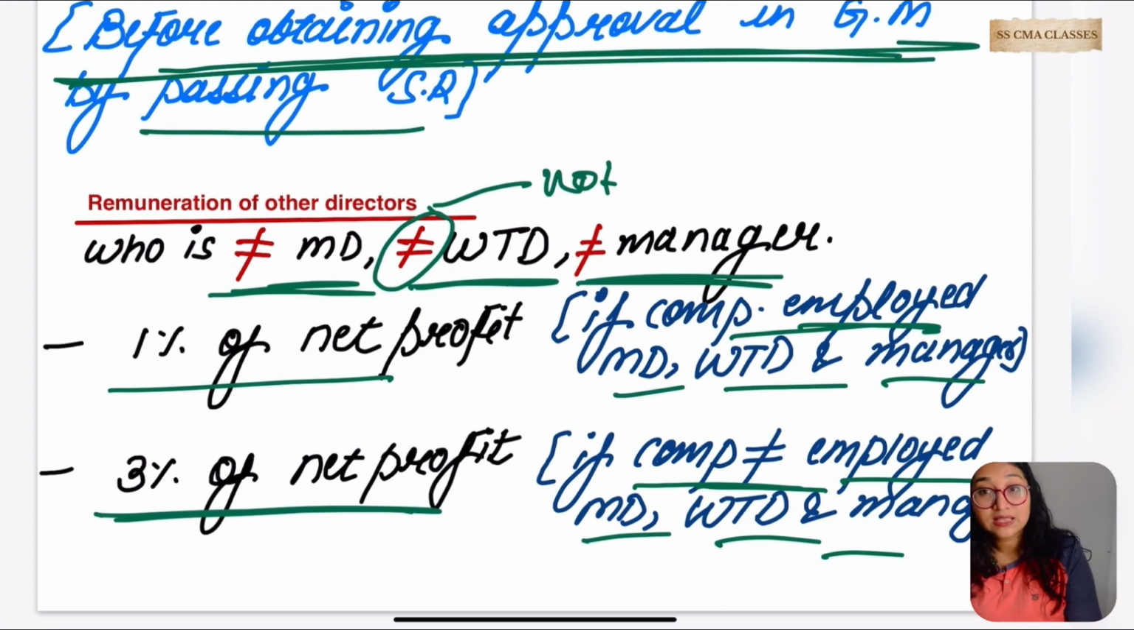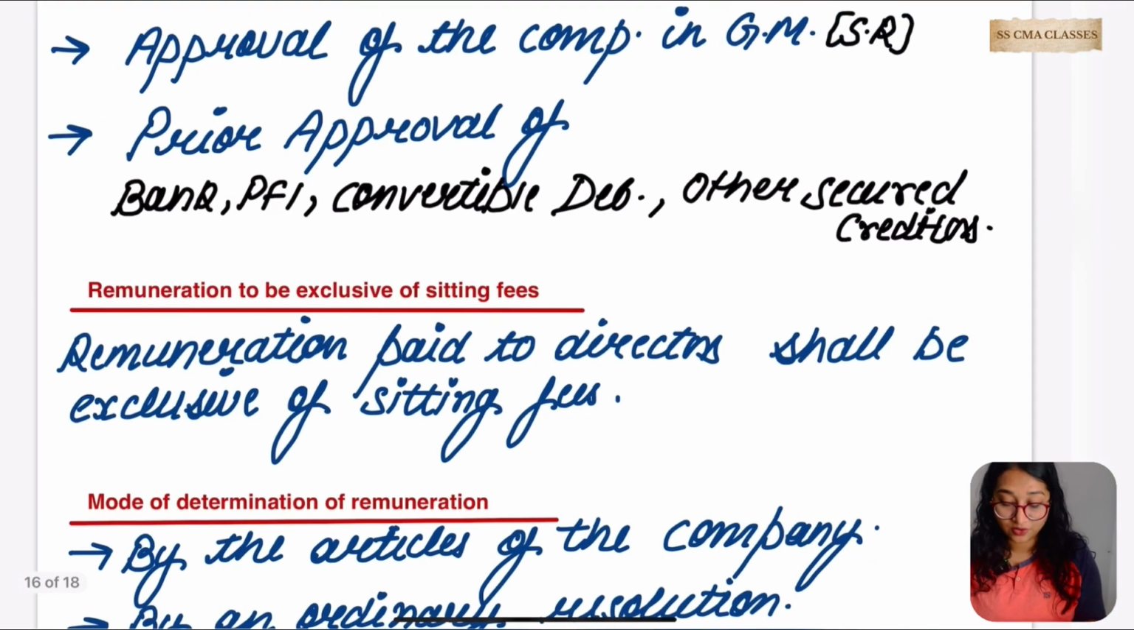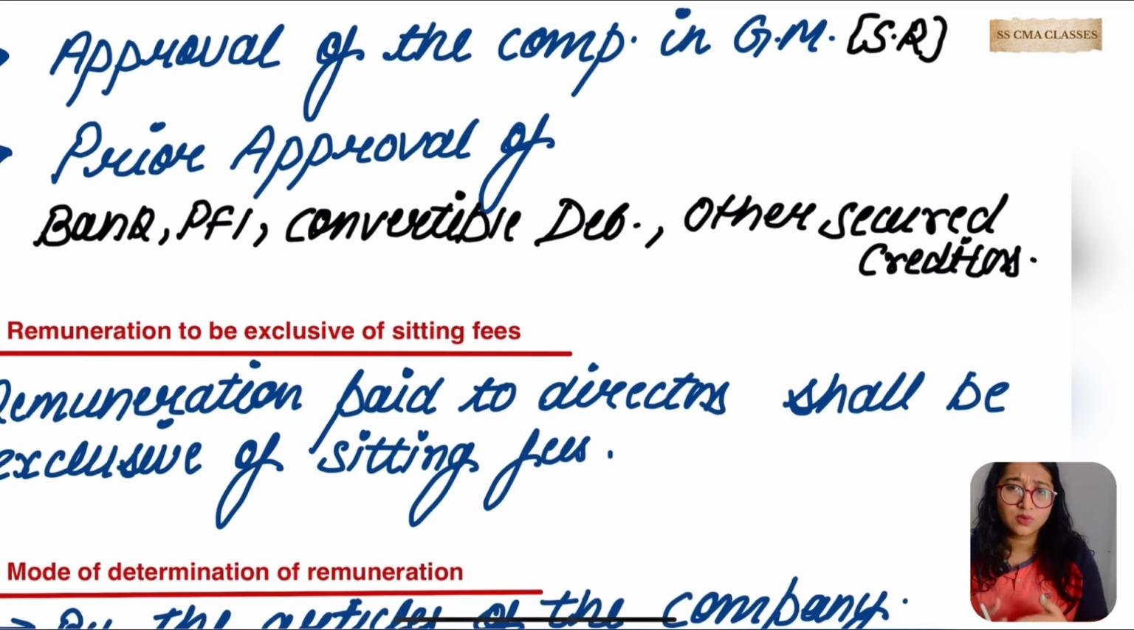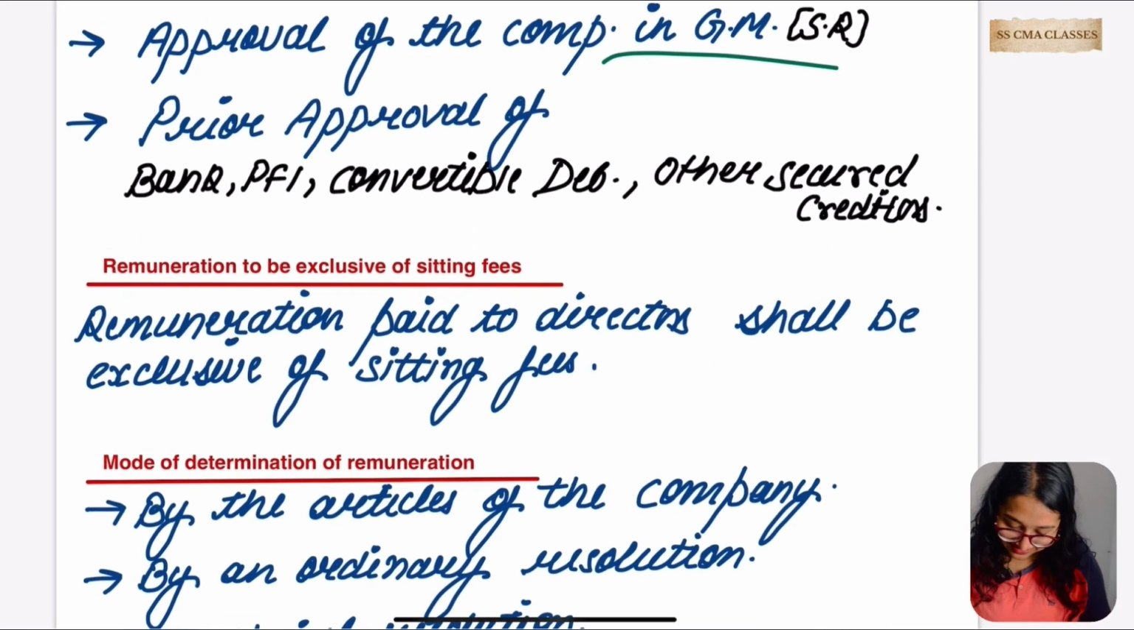Now again the same thing: what if the amount exceeds this percentage? In that case, the same thing is repeated. Approval by members is to be taken by passing a special resolution. And approval from whom? Banks, public financial institutions, non-convertible debenture holders and other secured creditors is to be taken. But when? Before taking the special resolution, only if the company has made default in making payment of dues. This part is clear. Okay.